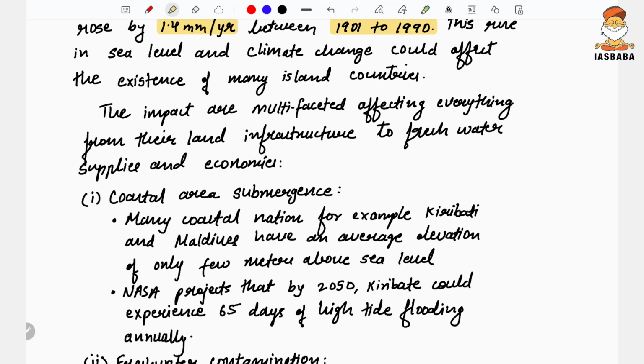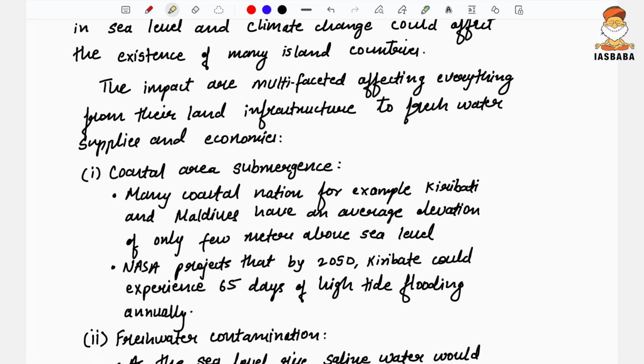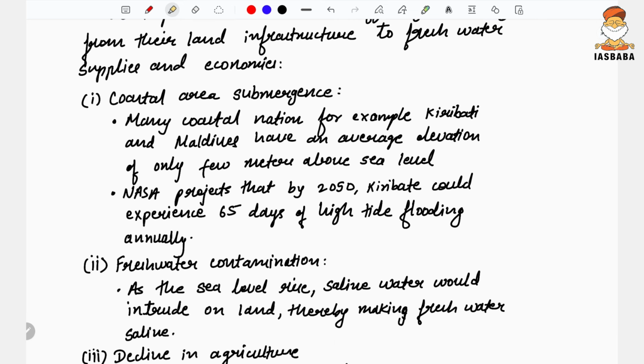It was a very old report, and this finding could be used in answer writing for such questions. Though it may not be from the last one year, an older report can also work. The impacts are multifaceted, affecting everything from their land and infrastructure to fresh water supplies and economies. So what are the impacts on?